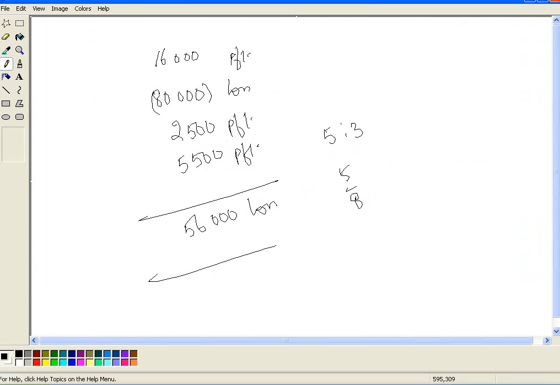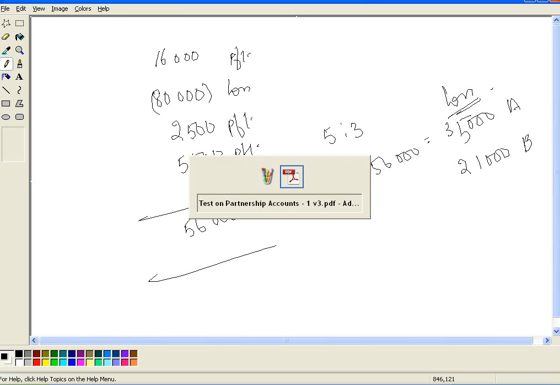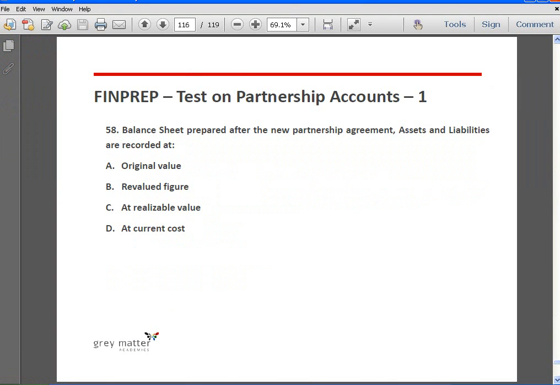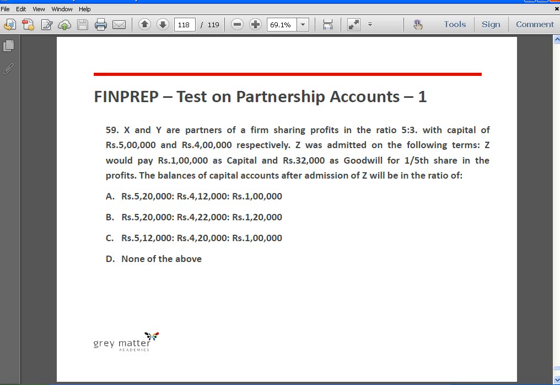So 5 by 8 of 56,000 is 35,000, and the remaining 21,000 will go to the other partner. This is for X, this is for Y. This is how the loss is going to be distributed. Next, balance sheet prepared after the new partnership agreement. Assets and liabilities will be recorded at the revalued figures.